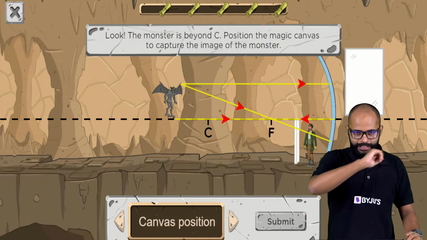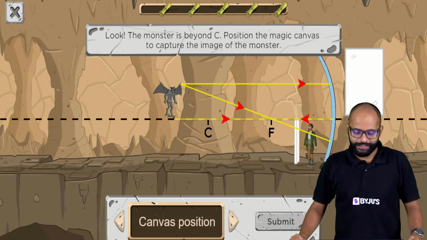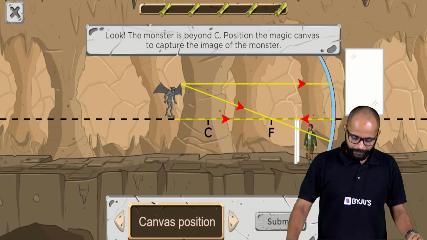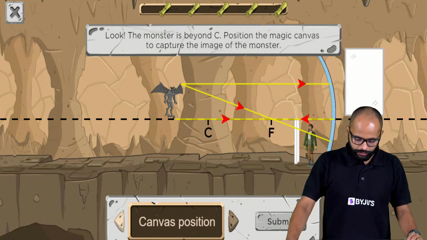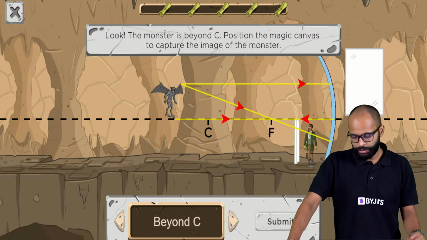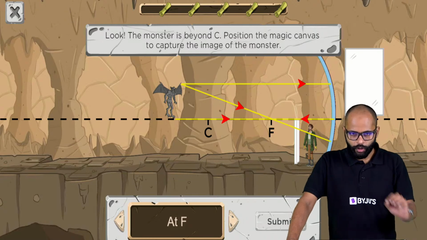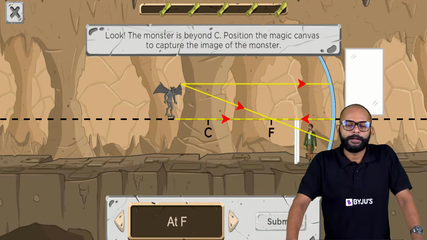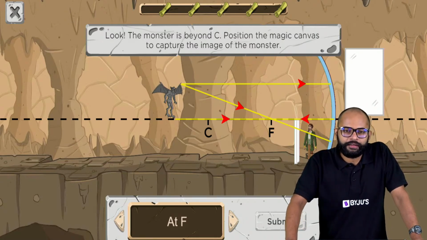Fine. Okay, SDT has seen his line session. Alright, alright. So, tell me, what should be the canvas position? Should it be at F, between C and F, at C, beyond C? So, all these are options in front of us. Come on. Between C and F. Disha says, Monisha says C and F. Muskan says C and F.